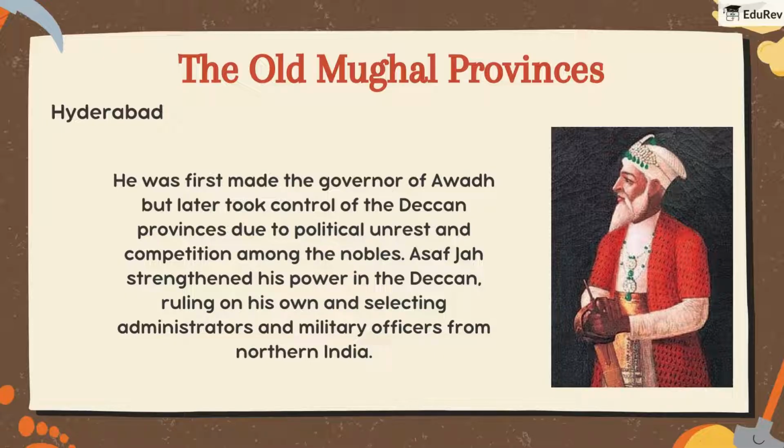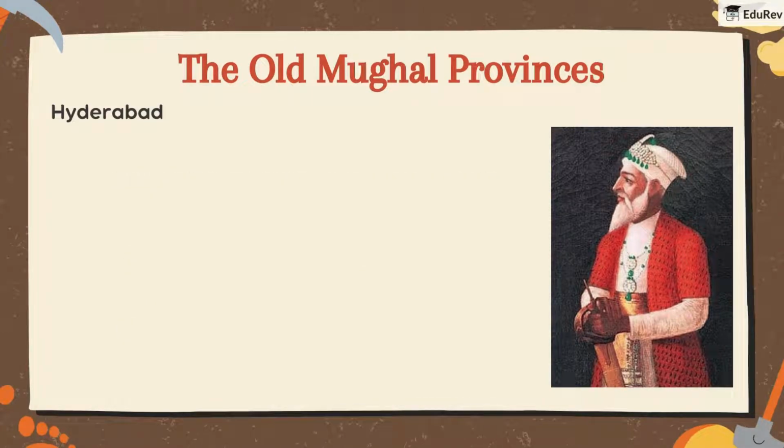Asaf Jah strengthened his power in the Deccan, ruling on his own and selecting administrators and military officers from northern India. Hyderabad wasn't just about battling outsiders, it also had its own internal challenges and dreams. Let's see what stood in its way.